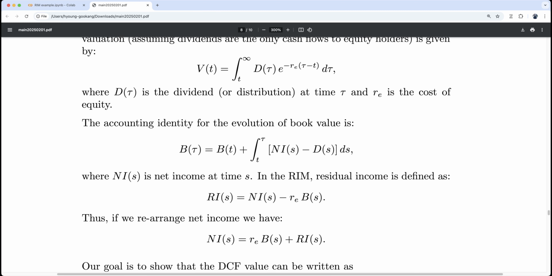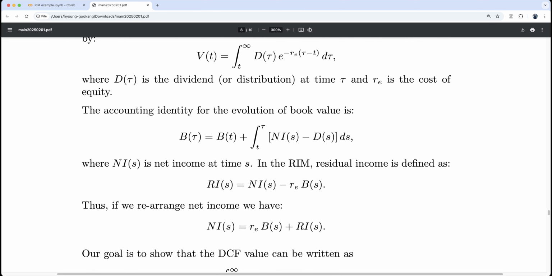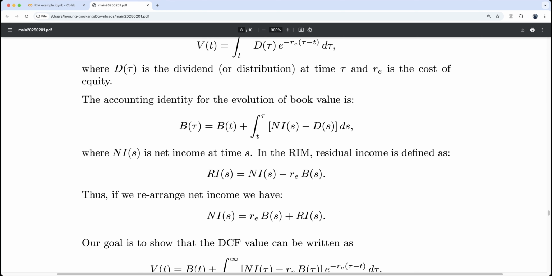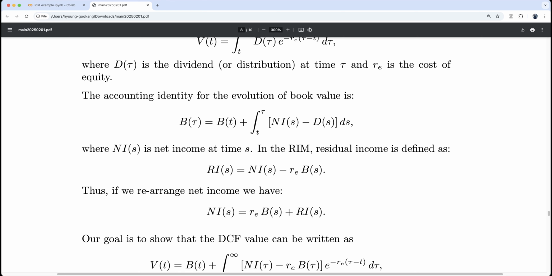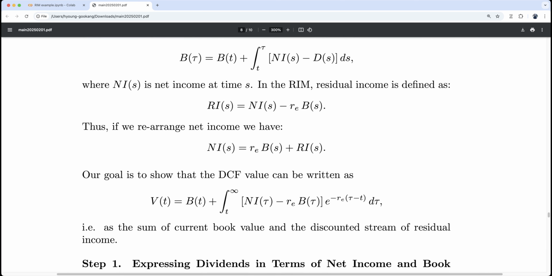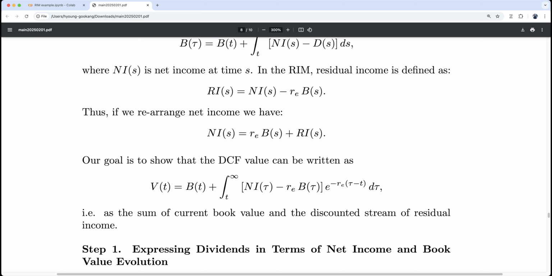Thus, if we rearrange, net income is r_E B_s, the opportunity cost of capital, plus residual income, the earning beyond opportunity cost. Our goal is to show that the DCF value can be written as the sum of current book value and the discounted stream of residual income.